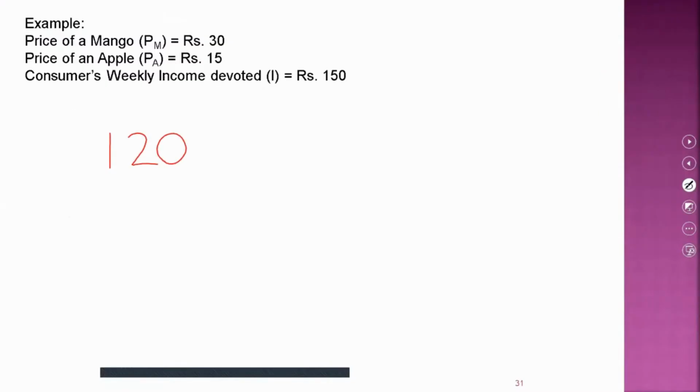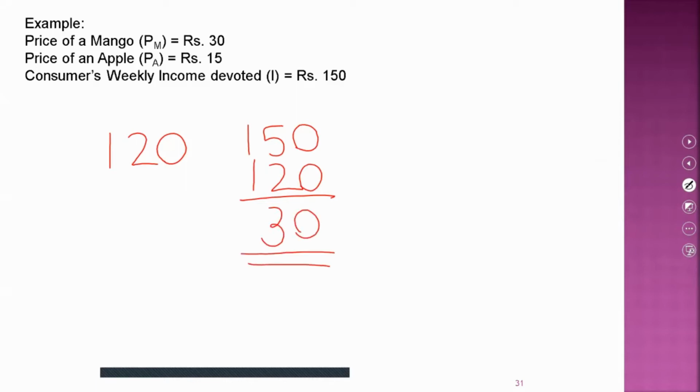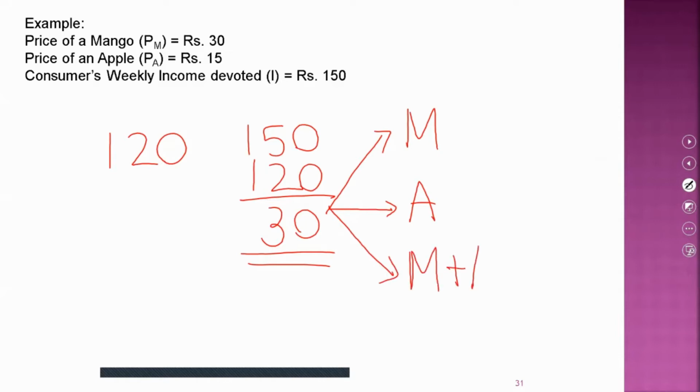For example, let's say rather than spending 150 rupees, the consumer is using only 120 rupees. There is an unspent amount of 30 rupees. Using this 30 rupees, the person can purchase more mangoes. Or else, the consumer can purchase more apples. And also, the consumer can purchase a combination of more mangoes and apples.